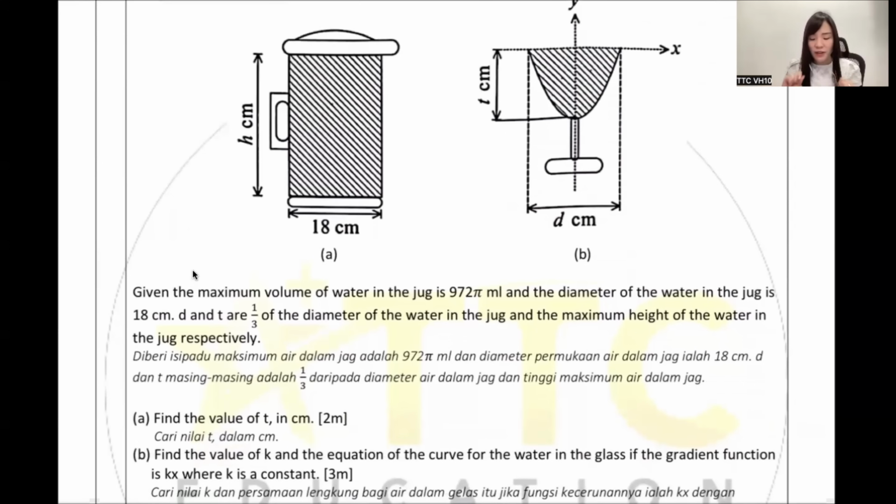Okay, next. Given the maximum volume of the water in the jug is 972 pi ml. So guys, isn't it for the water jug? The volume now is 972 pi, and this is the maximum. Maximum means you put your water up to the maximum, one more drop, and it will actually flow out, okay? So that is 972 pi. Next, they say the diameter of the water jug is 18. I can see the diameter is 18. This is the diameter, and D and T.